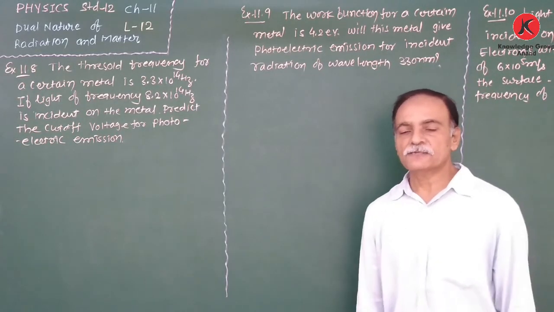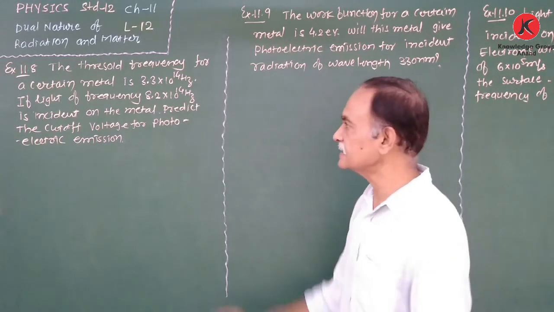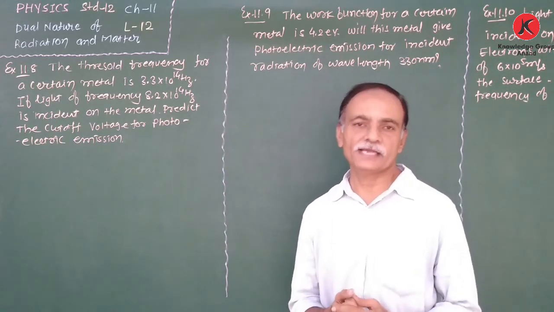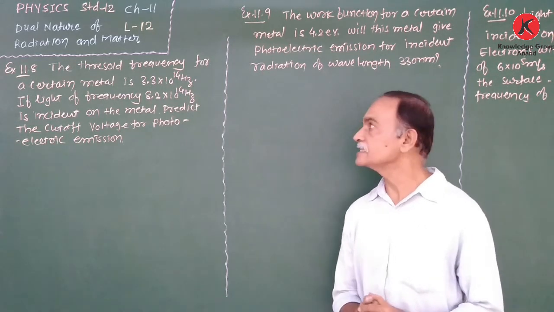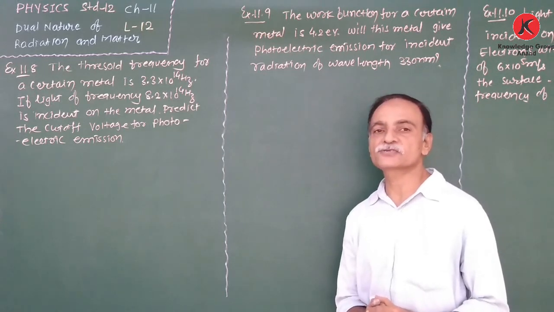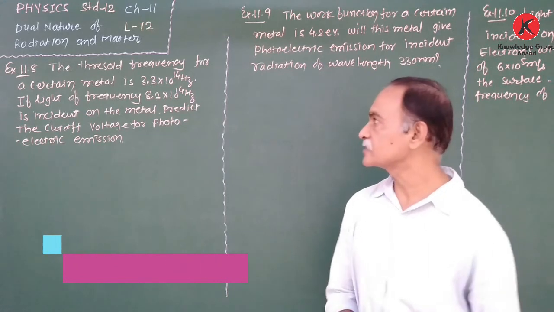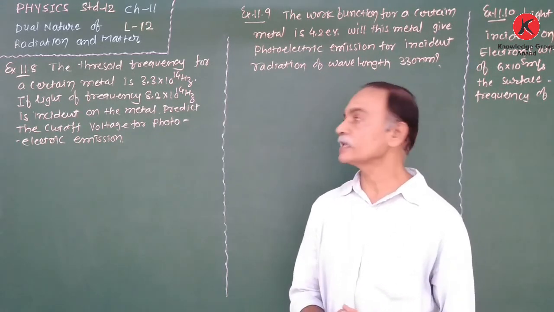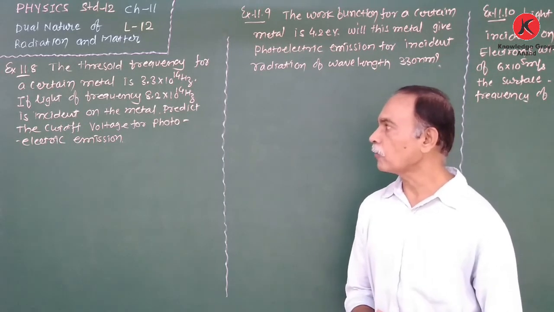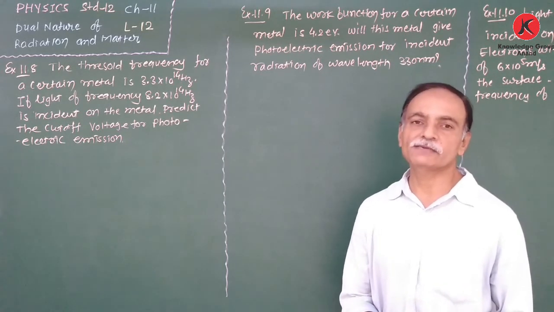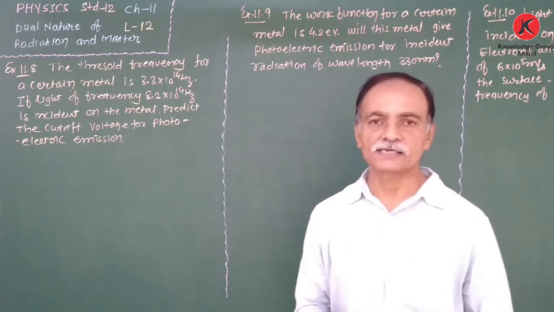Good morning friends. After the completion of 11.7 up to the 11.7 numerical of exercise, now next is 11.8. Now the threshold frequency for a certain metal is given as 3.3 × 10^14 Hz. If the light of frequency 8.2 × 10^14 Hz is incident on the metal, predict the cutoff voltage for photoelectric emission. It means we have to find out the value of stopping potential.